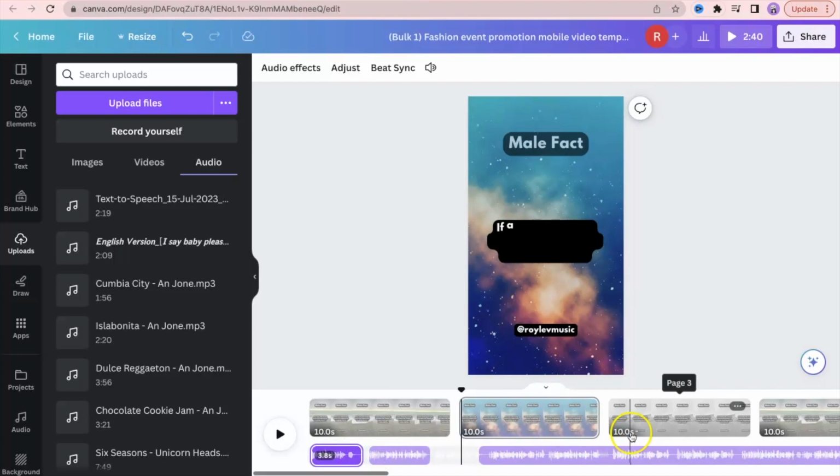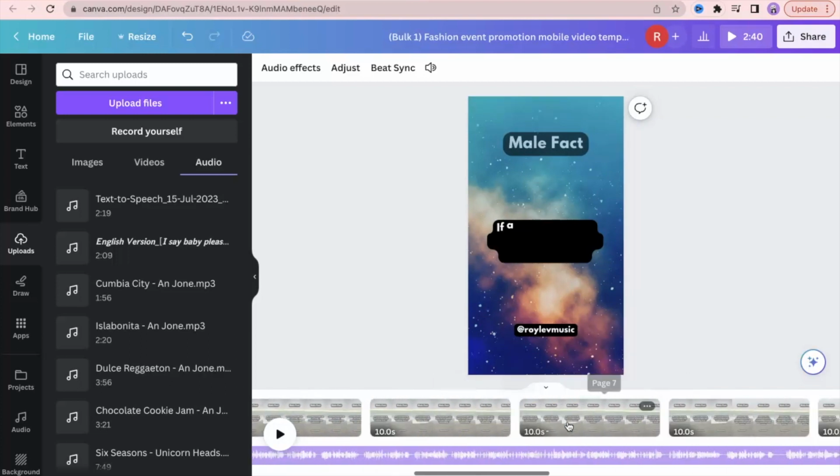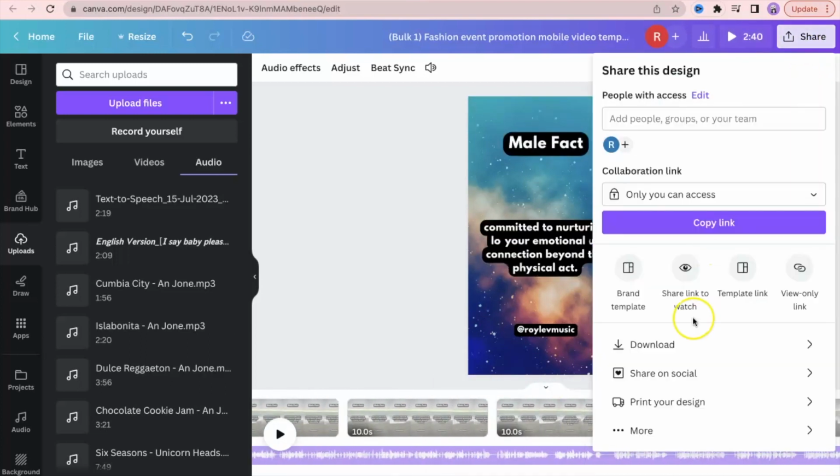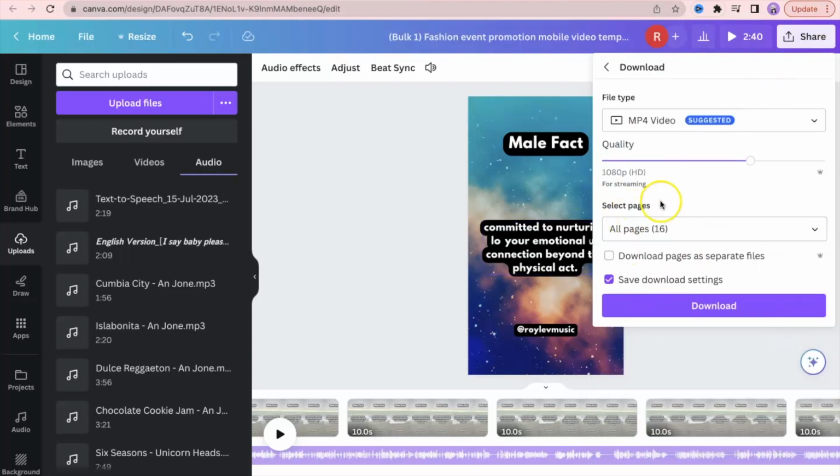Boom, and you just do that for all of them, and that's about it. And you'll hit share, and you can hit download, and you'll have all your shorts ready to go at 1080p.